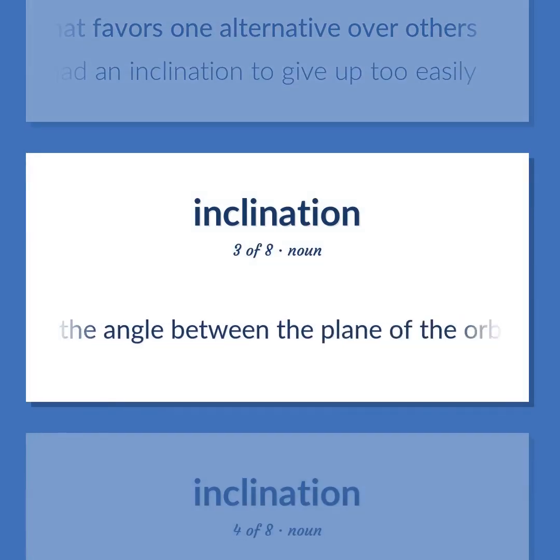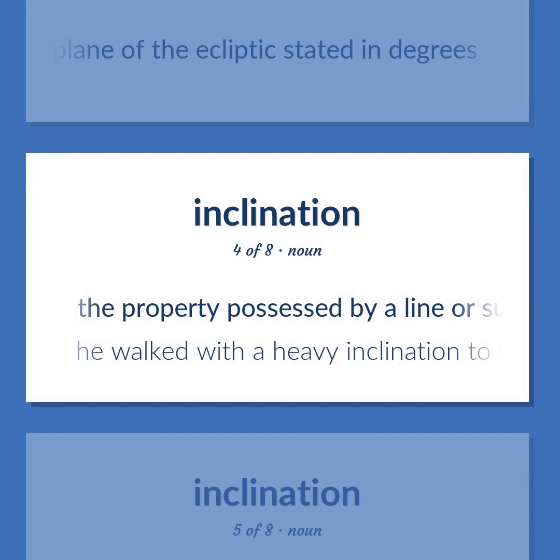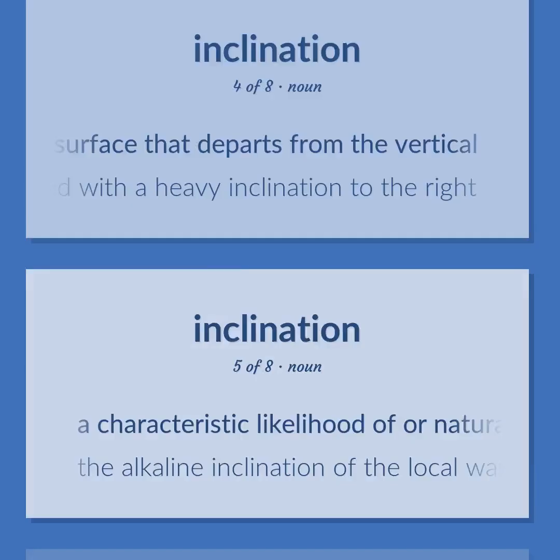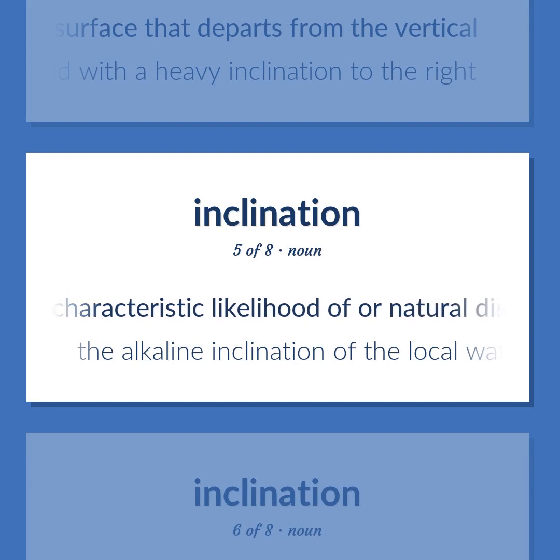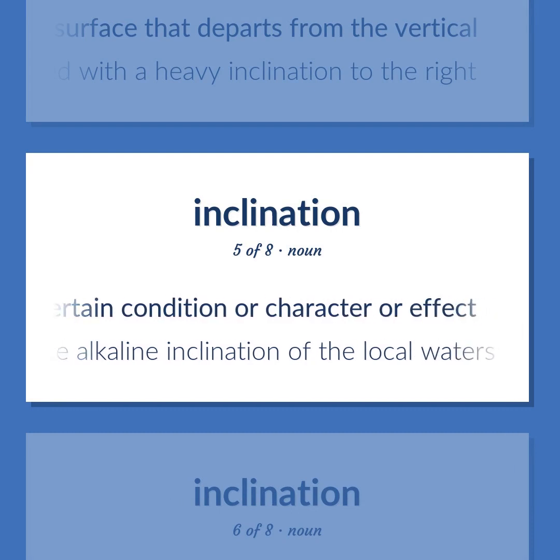Astronomy. The angle between the plane of the orbit and the plane of the ecliptic stated in degrees. The property possessed by a line or surface that departs from the vertical. He walked with a heavy inclination to the right. A characteristic likelihood of or natural disposition toward a certain condition or character or effect. The alkaline inclination of the local waters.